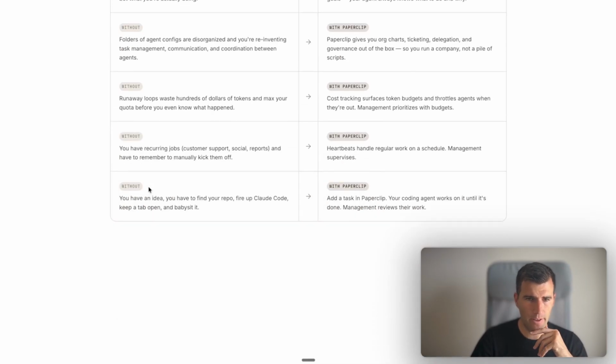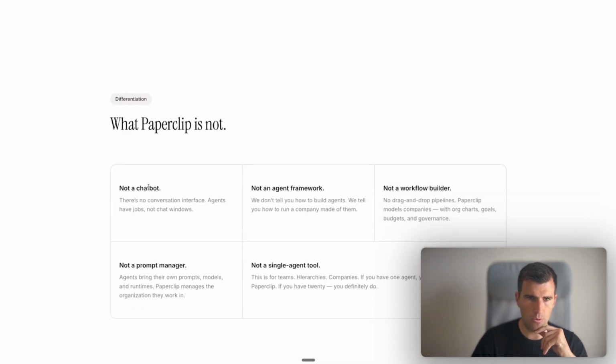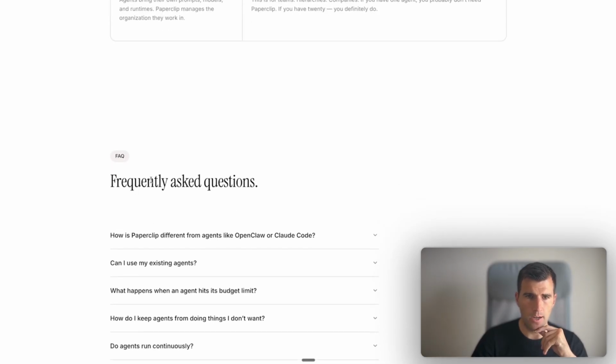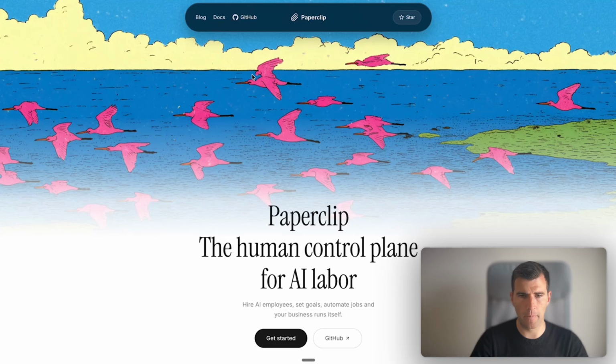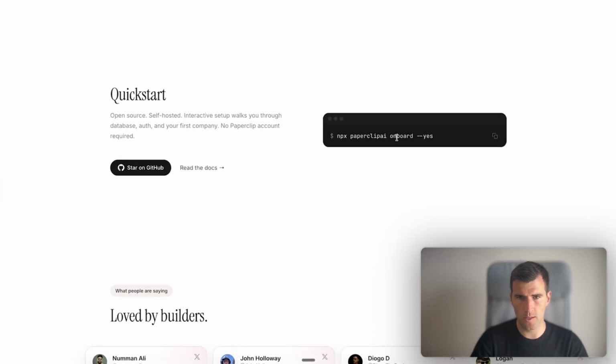So let's dive in actually here. I think we went through quite enough here. So the way to set it up is you have to run a command in your terminal, and it's this command right here.